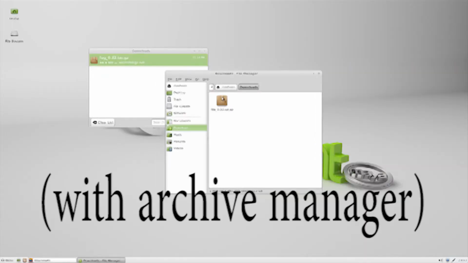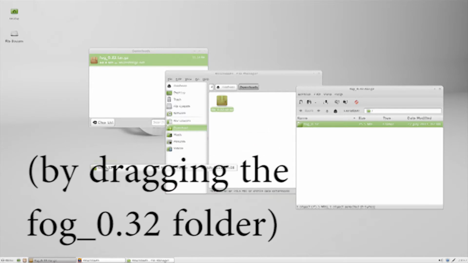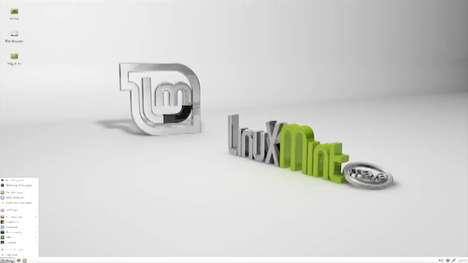Open the Fog file and extract its contents. This will create a new folder on the desktop. Now we need to start up a terminal.